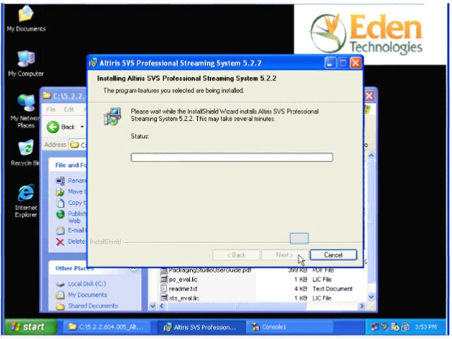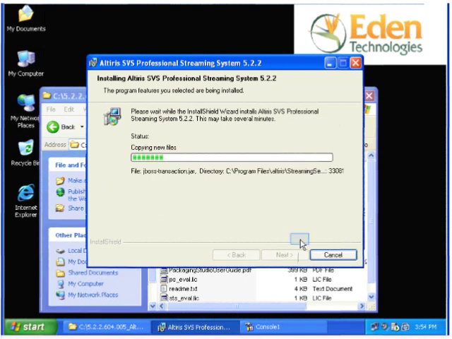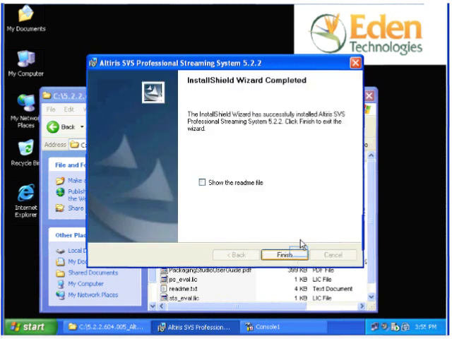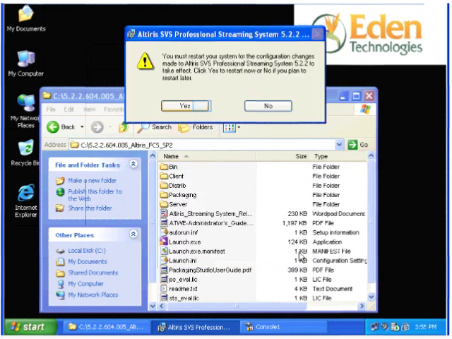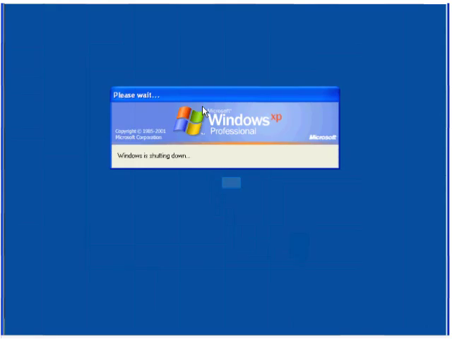The installation can take several minutes to complete depending on the speed of your computer. Once the installation is complete, click on Finish to exit the installation wizard. SVS Pro requires you to restart your computer to complete setup. I will click Yes to restart my computer now.